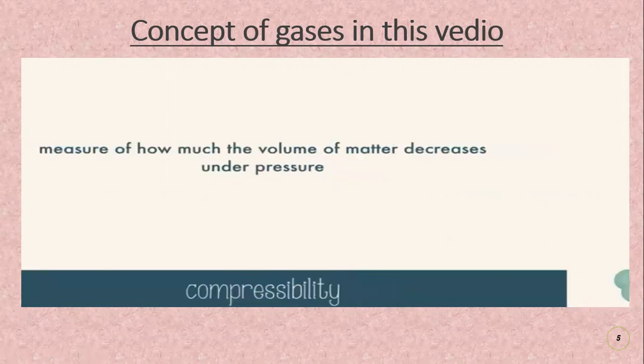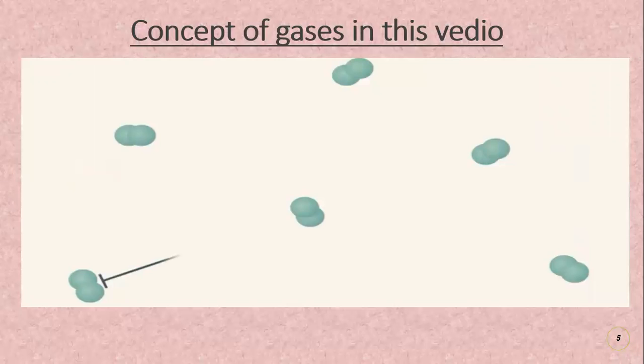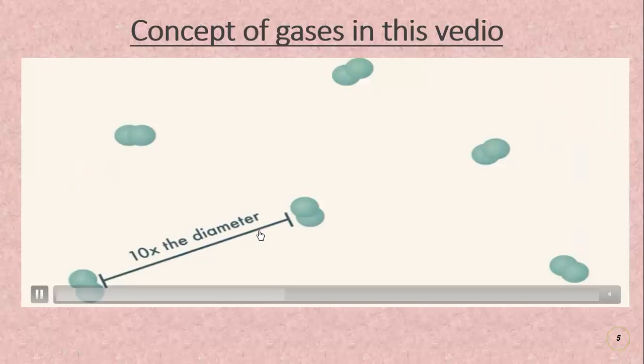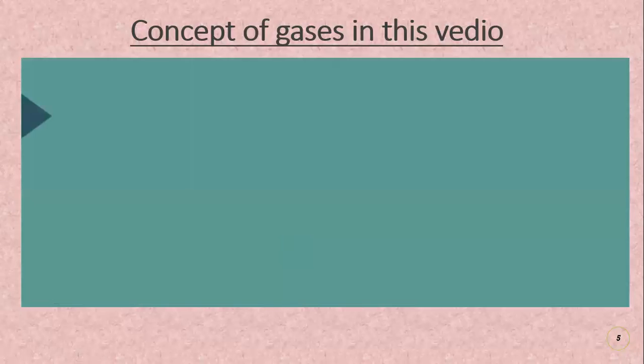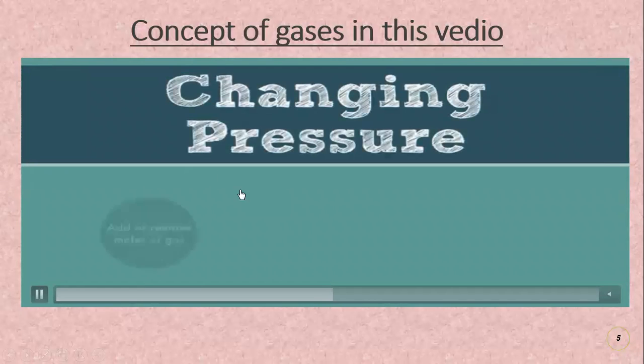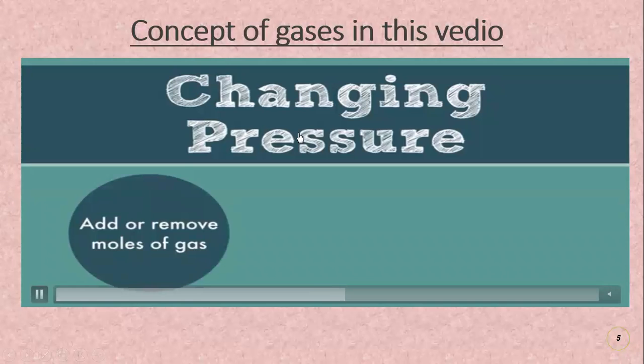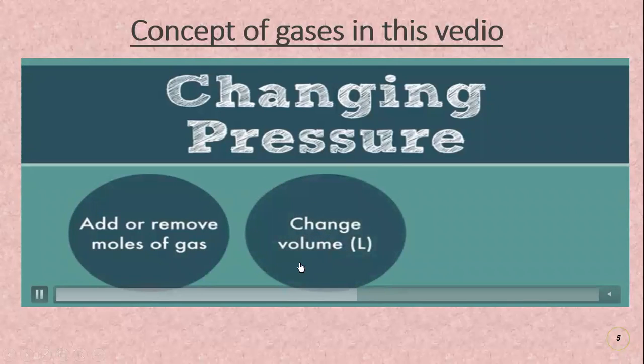Students, this is a recap of our previous lesson, and you can see there is more distance between the gas particles. When we compress the gas particles, changing pressure, their volume also decreases.